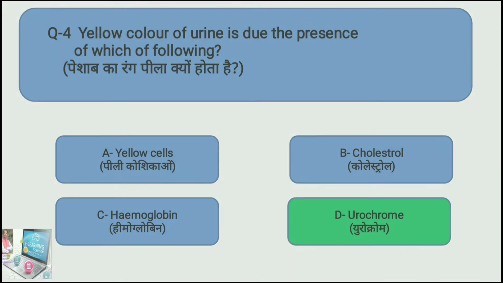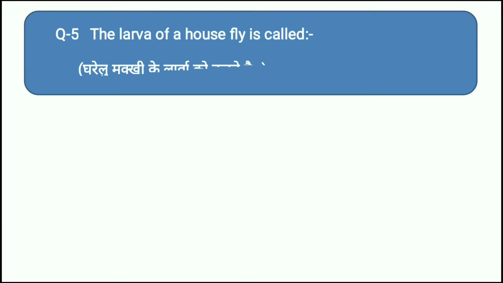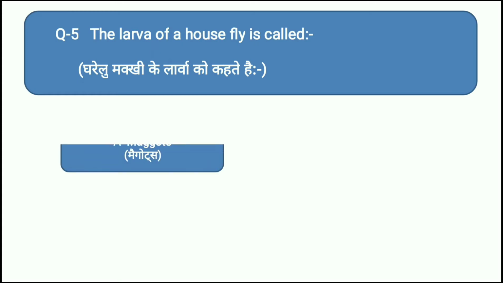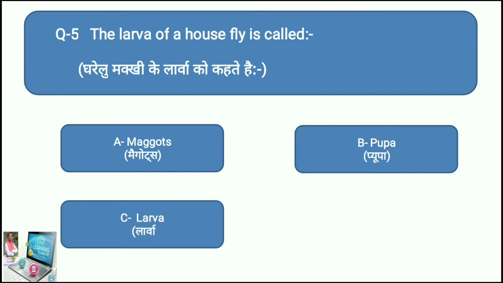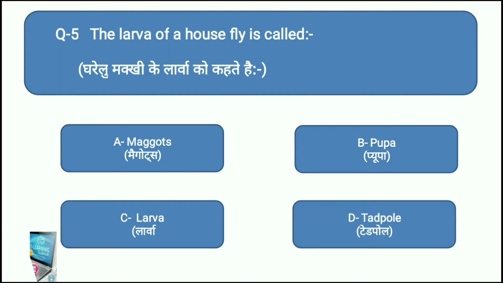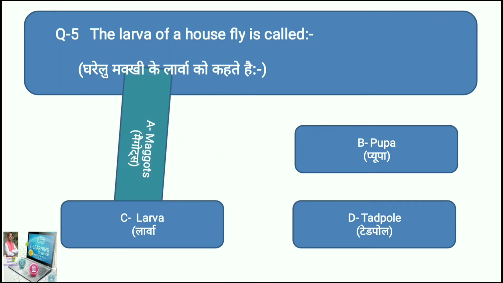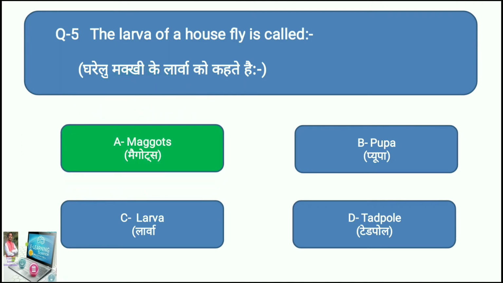Question number 5 is, the larva of a housefly is called what? Your options are, option A is maggots, option B is pupa, option C is larva, and option D is tadpole. What do you think? The right answer is option A, maggots. The larva of a housefly is called maggots. Let's move toward question number 6.